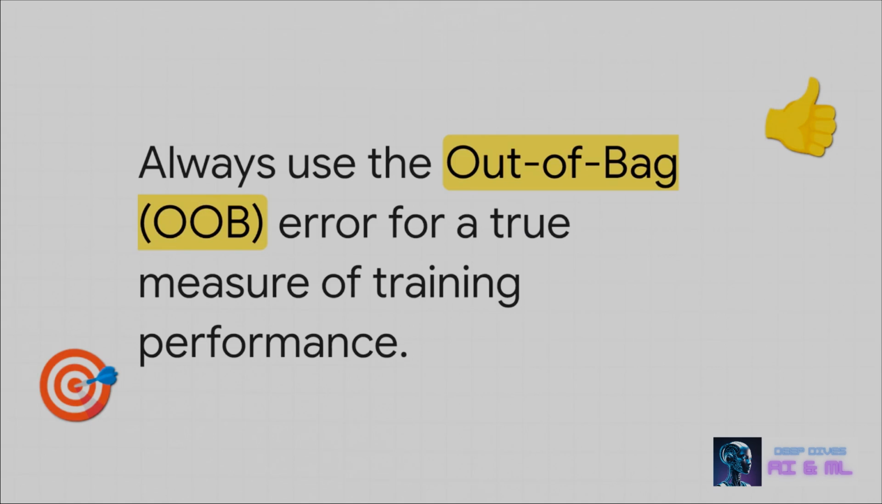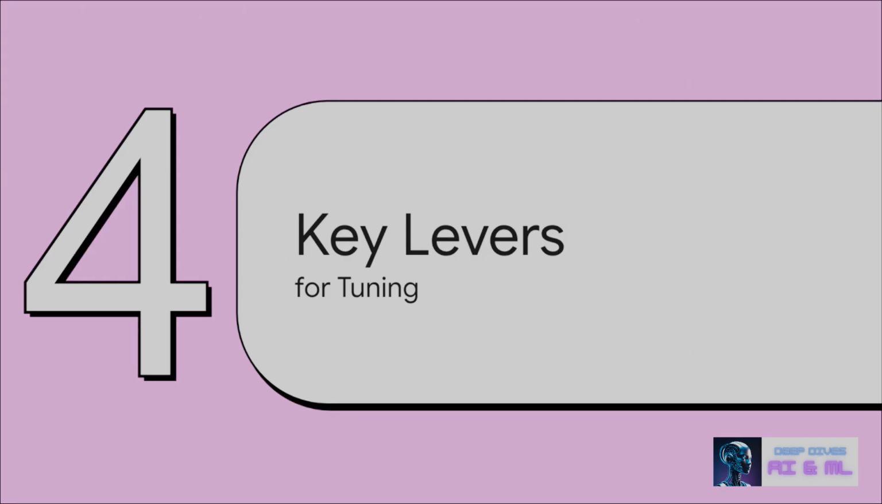That brings us to takeaway number 3, and it's a simple rule to live by. Always, always use the out-of-bag score. Think of it as your golden rule. It's your most reliable, most honest way to measure your model's performance without the bias of testing it on data it's already memorized.